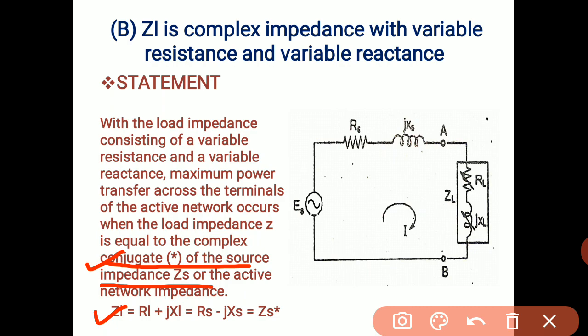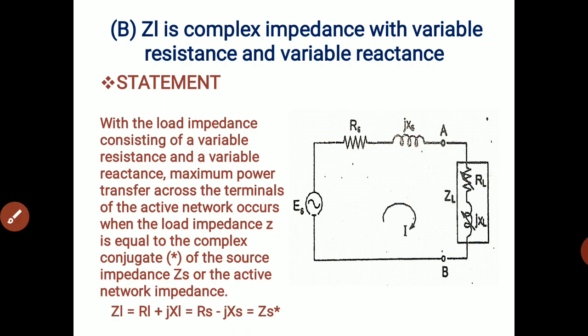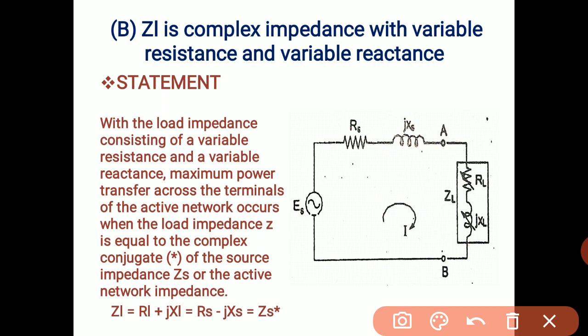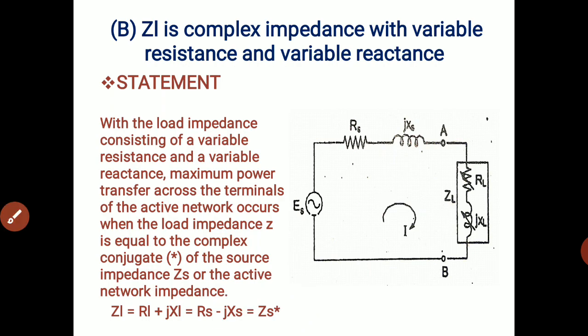So for the complex conjugate in terms of RS, RL plus JXL equals RS minus JXS. Here, the complex conjugate means the notation is a star. Due to that star, the imaginary term is negative. So we have to write the relation of ZL with respect to the source impedance. ZL equals RS minus JXS, or we can write ZS star. Star gives a negative sign for the imaginary term. So this is called the complex conjugate term.